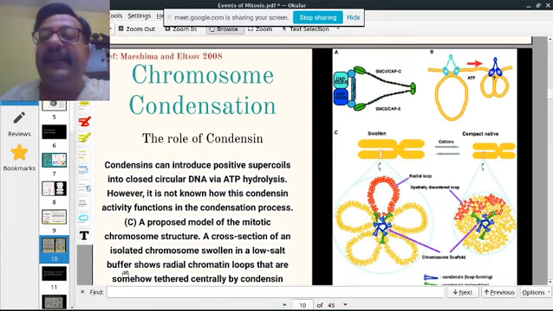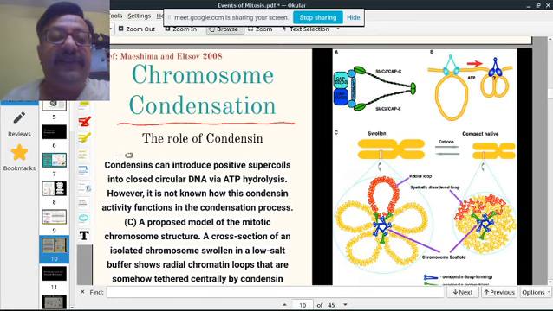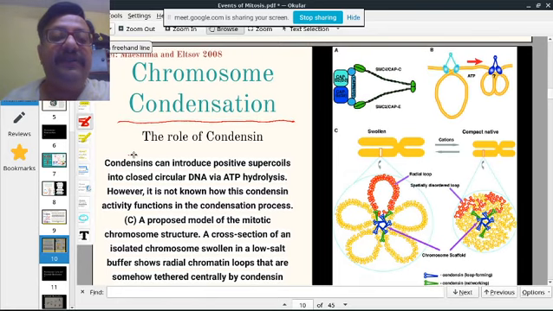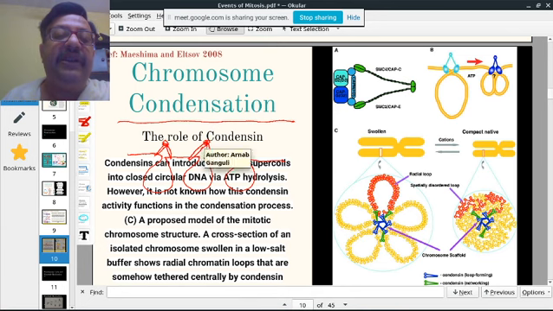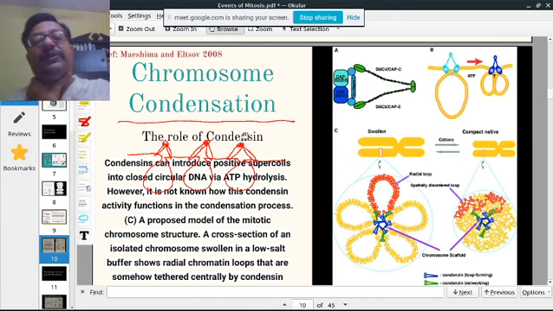In the condensation, like I said, the molecule was straight. Instead of that, the molecule becomes condensed like this. And you have the straight strand, it's held together like this. So this is how condensin works.